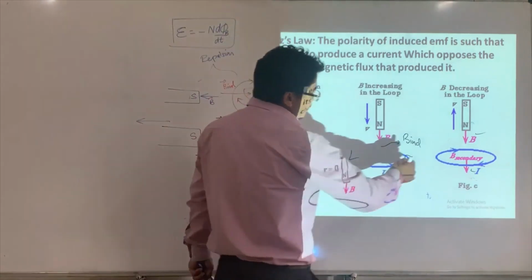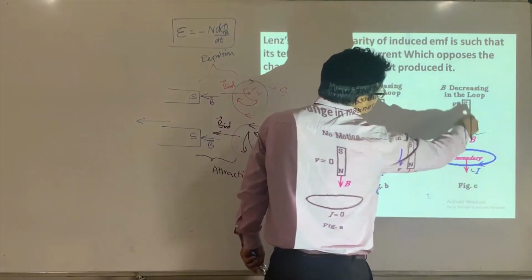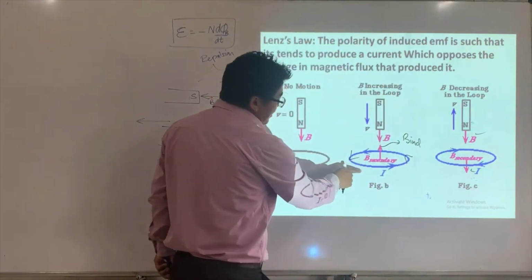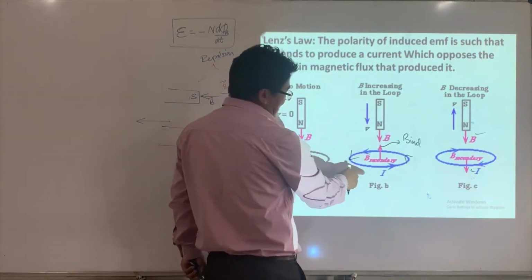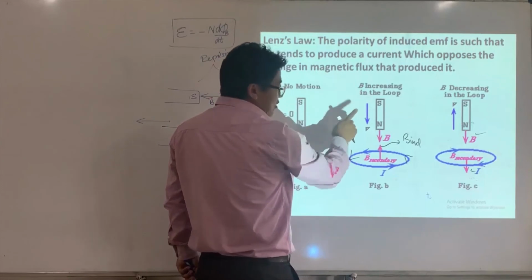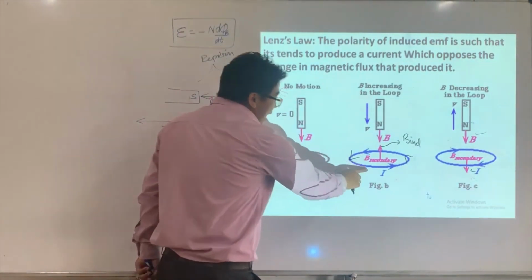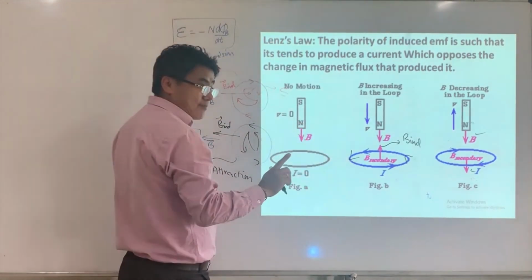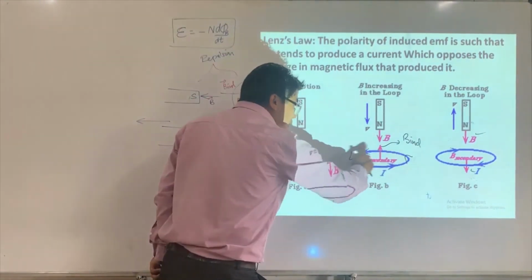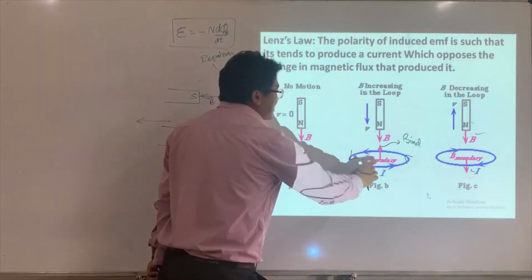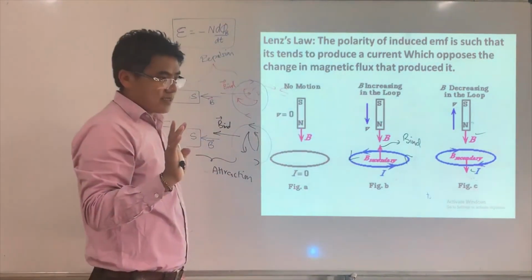If the direction of the magnetic fields is along the same direction, it increases the decreasing magnetic flux. If the direction of the magnetic field is opposite, then this decreases. So you may get confused, right? If I say increasing, the loop experiences the increasing magnetic flux, then the magnetic field produced by the induced current tries to decrease the increasing magnetic flux.